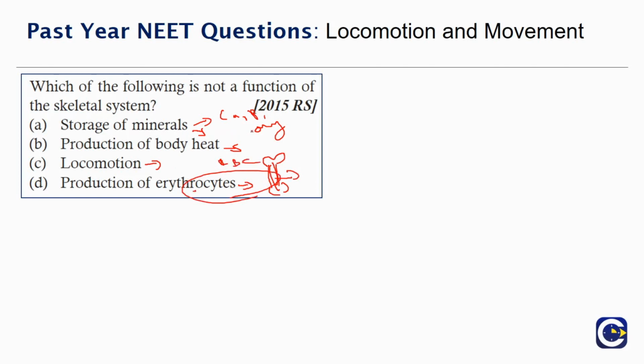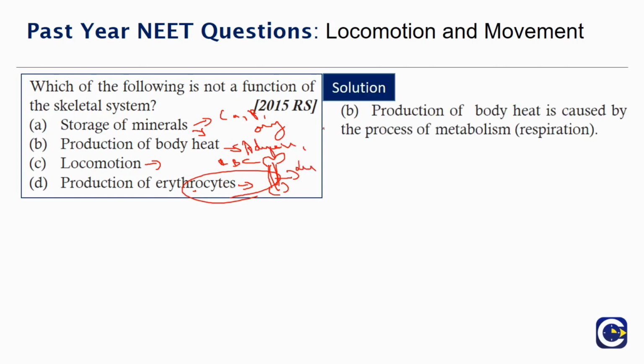So what is production of body heat? This is not by bone. This is by adipose tissue and also by liver. So this is not a function of skeletal system. So production of heat is caused by the process of metabolism, and it is not by the skeletal system.